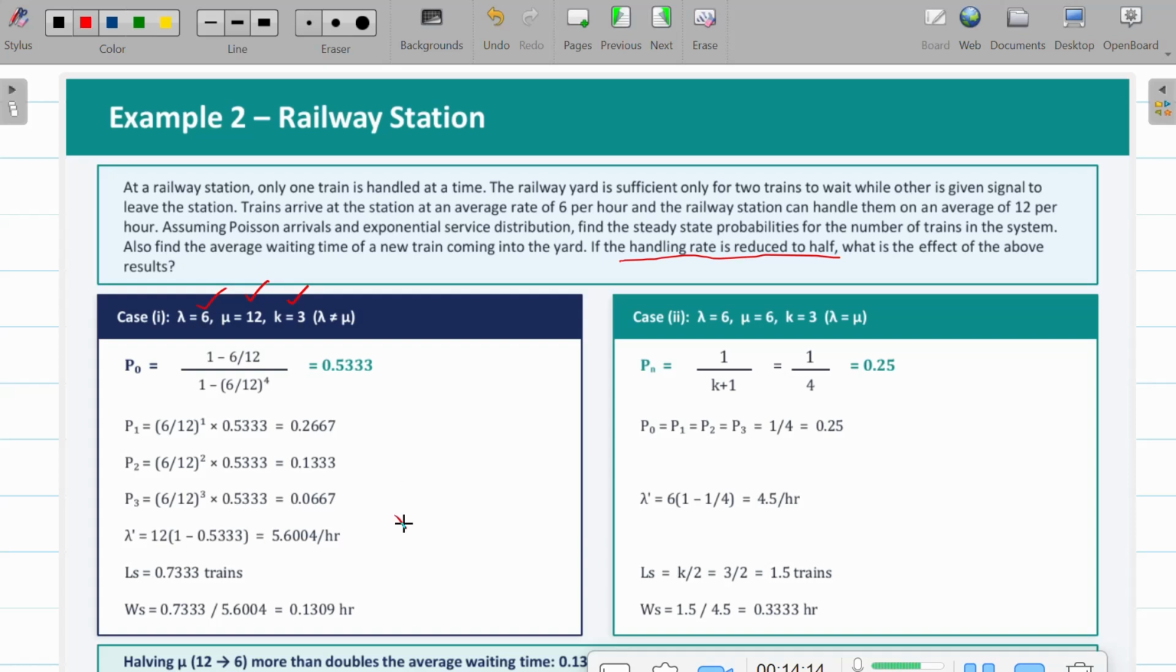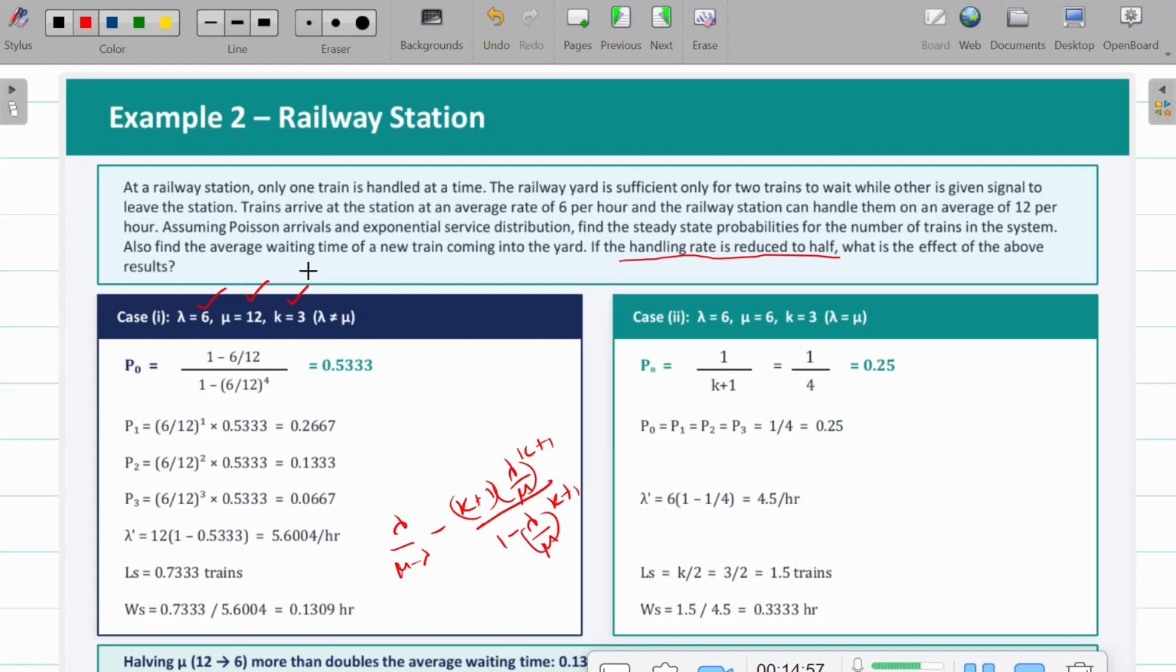Already we know it is lambda by mu minus lambda, minus (k plus 1) times lambda by mu the whole power k plus 1, upon 1 minus lambda by mu the whole power k plus 1. So substitute that here and we'll find it, and the effective arrival rate will be mu into 1 minus P naught. So mu is 12, and P naught we calculated as 0.533. So that is the effective arrival rate. The calculation of effective arrival rate is needed because we are supposed to find the average waiting time.